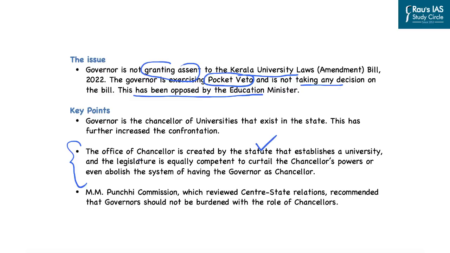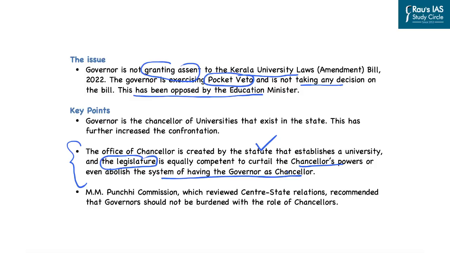And that is why the legislature of the state is equally competent to curtail the powers of the chancellors or even abolish the system of having the governor as chancellor. So this clearly highlights that the state legislative assemblies have primacy over the governor as far as the office of chancellor is concerned, because normally the governor is the chancellor of the university.